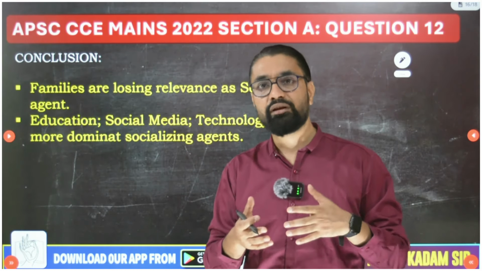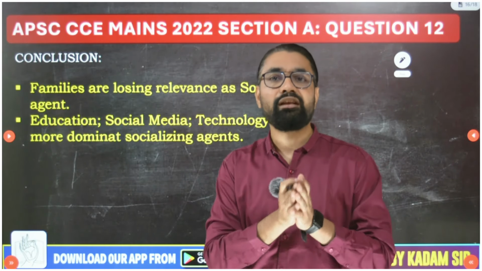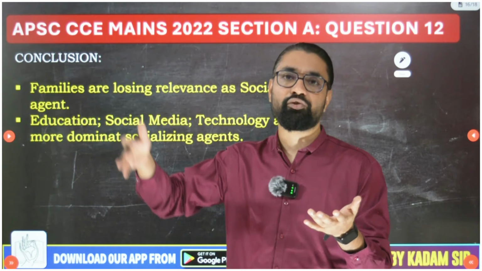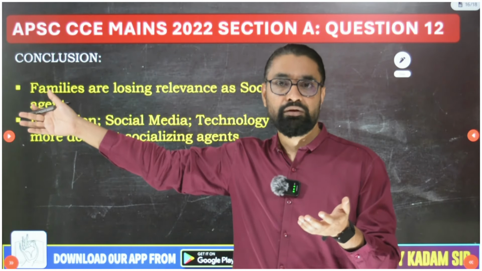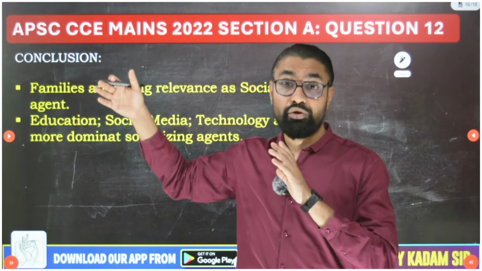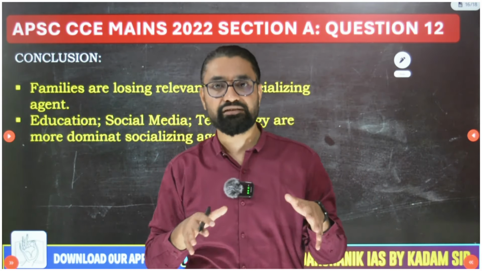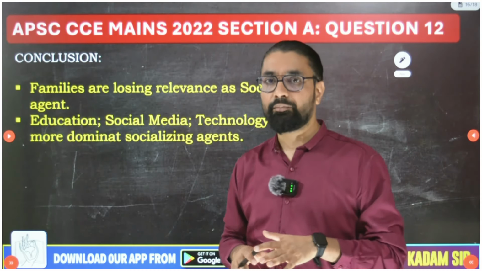And so whatever we learn from families, its impact today is very limited, 5-10%; 90% of our values get shaped by other agents. So though joint families are breaking into nuclear families, not a big deal, because the value system that we learn from the other socializing agents is more dominant.